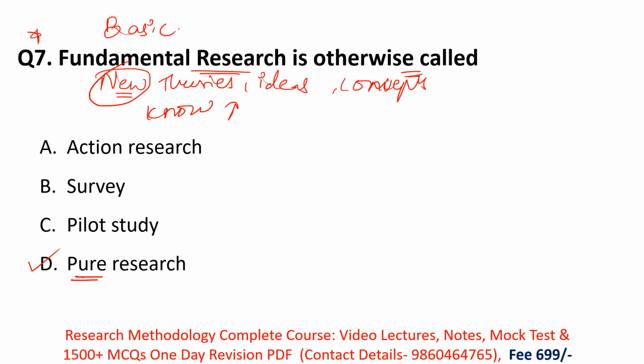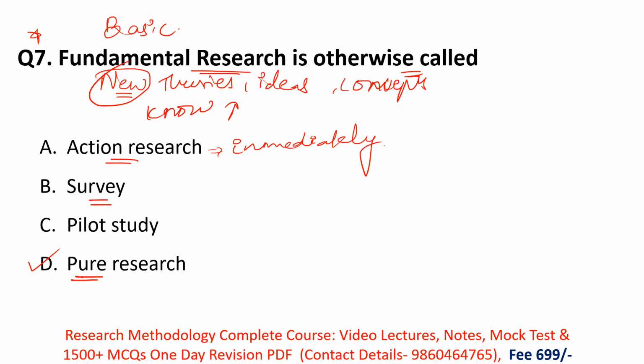We'll see the remaining options, which are incorrect. Option A is action research. In action research, we immediately solve a problem which is arising. Action research is a type of applied research. Action means quick; we immediately solve a problem. Option B is survey.